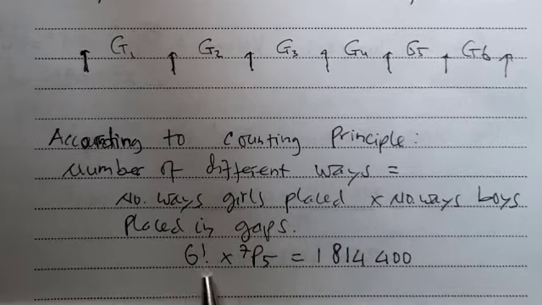Thus 6 factorial times 7P5, that is 1,814,400.